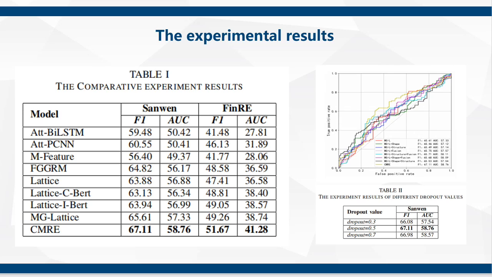In addition, although BERT provides rich semantics, lattice uses pre-trained word vectors, so the introduction of BERT does not improve relation extraction much. MG lattice, as the current model for Chinese relation extraction, performs well on both datasets.